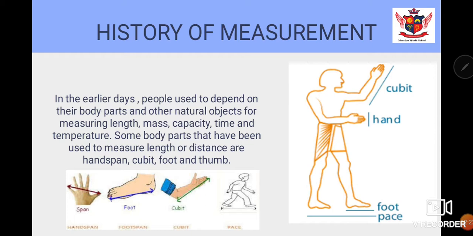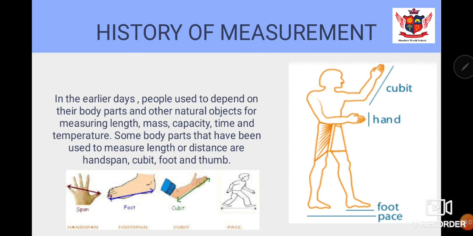Now, see, in the earlier days, people used to depend on their body parts and other natural objects for measuring length, mass, capacity, time, and temperature. Some body parts that have been used to measure length or distance are handspan, cubit, foot, and thumb. Now see, in ancient times, human beings used to measure different quantities with the help of their body parts or other things which were available instead of devices. Now, what were those body parts? How did they use them?